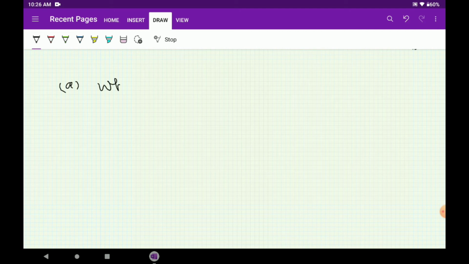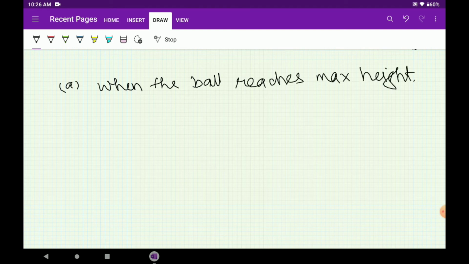When the ball reaches the maximum height, the velocity will be 0. The ball will stop at that point and then start coming downwards, isn't it so? It won't climb any further, and then it will start falling.